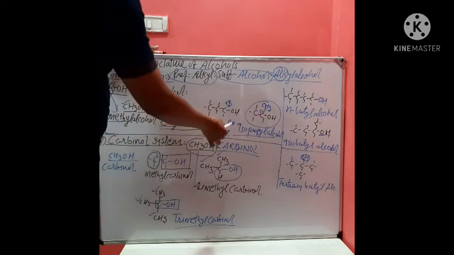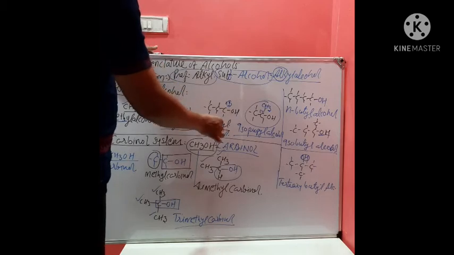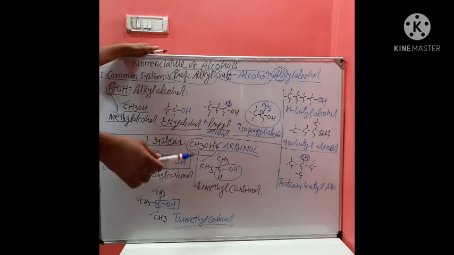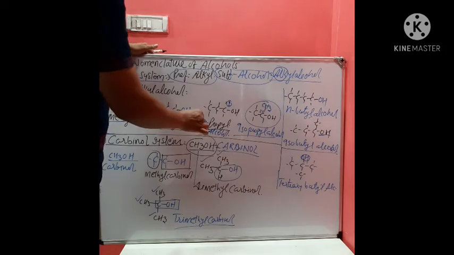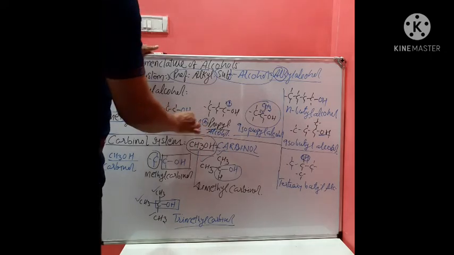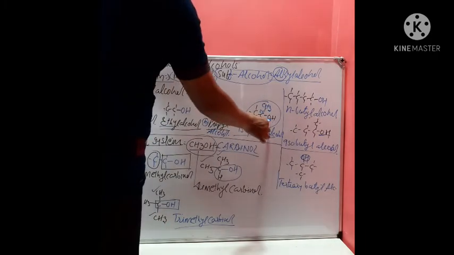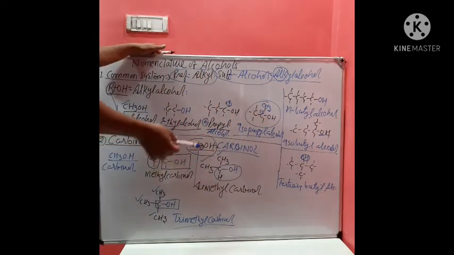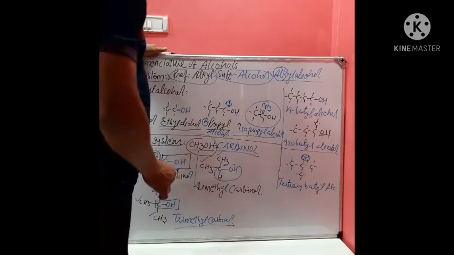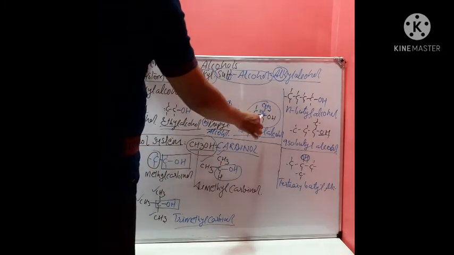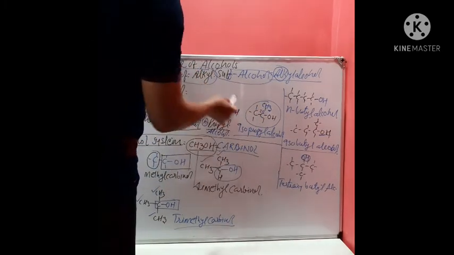If it is 3 carbon atoms, but OH group is attached with the first carbon atom, that is in one of the ends, then simply it is named as normal propyl alcohol. But if OH group is attached in the second carbon atom of the 3 carbon main chain, then it is termed as what?